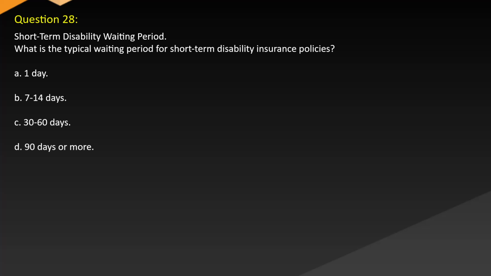Question 28. Short-term disability waiting period. What is the typical waiting period for short-term disability insurance policies? A. 1 day. B. 7 to 14 days. C. 30 to 60 days. D. 90 days or more.